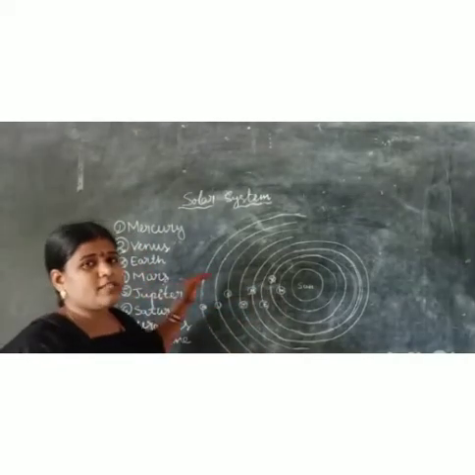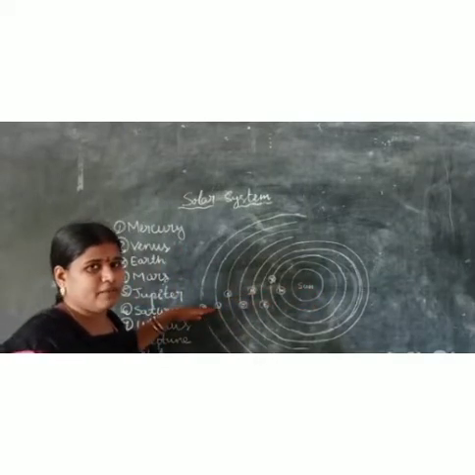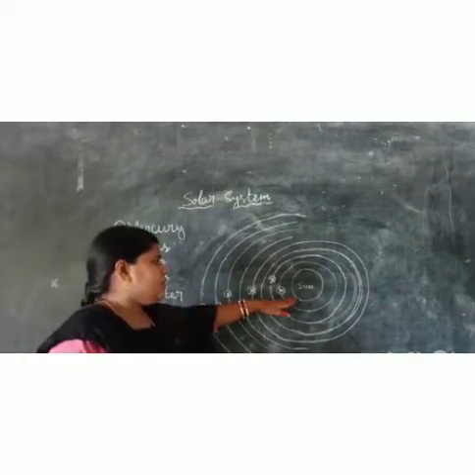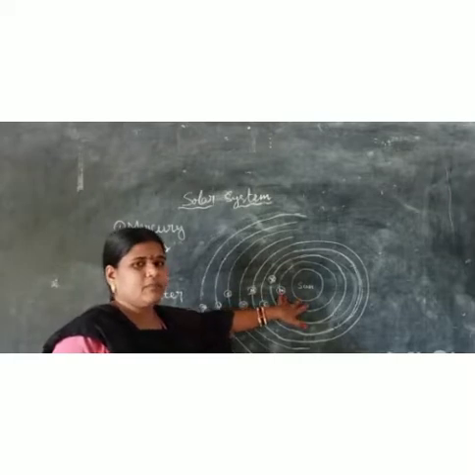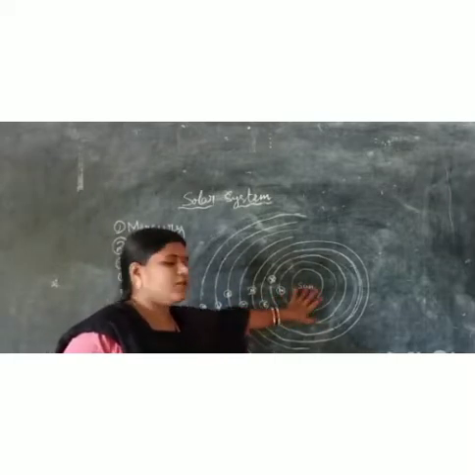Now let us know which planet is near to the sun and which planets are very far away from the sun. See, what is this planet's name? This is Mercury. This Mercury planet is very near to the sun.